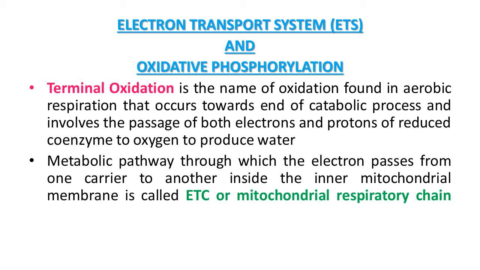Electrons from NADH produced in the mitochondrial matrix during the citric acid cycle are oxidized by an NADH dehydrogenase, that is complex 1, and electrons are then transferred to ubiquinone located within the inner membrane.